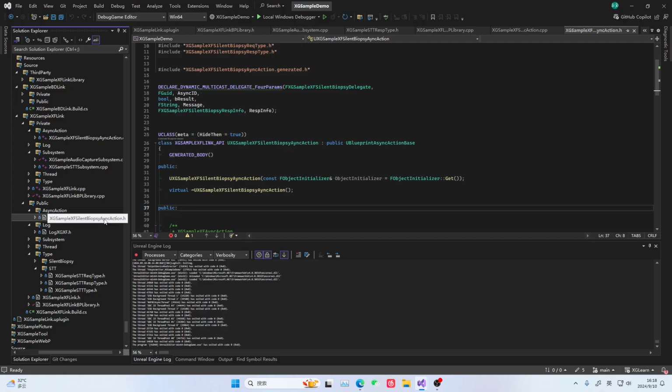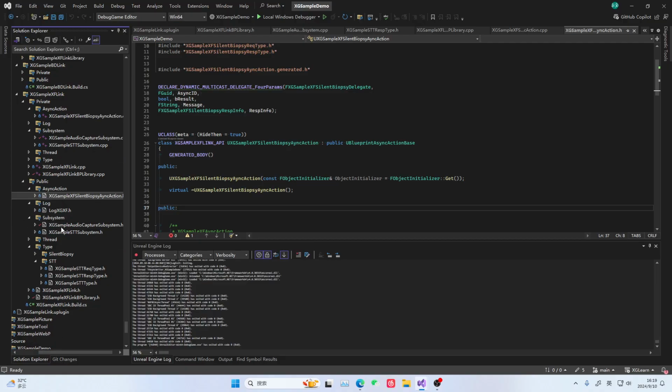Because our speech synthesis might be segmented, that is, we split a paragraph into 3 or 4 sentences. This involves concurrency, but you can't set the concurrency too high. If it's too high, the server won't accept it. It will limit your concurrency, okay? This is a small pitfall, so I want to emphasize this to everyone. The reason we didn't use the subsystem here is because we have concurrency like this, and now we need to build the framework. The framework is also very simple.